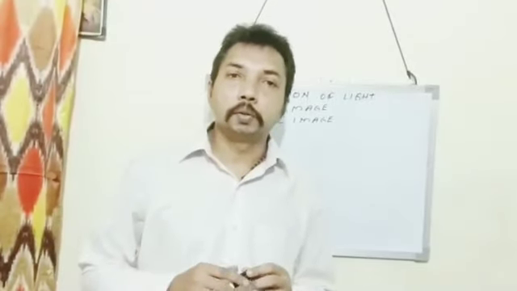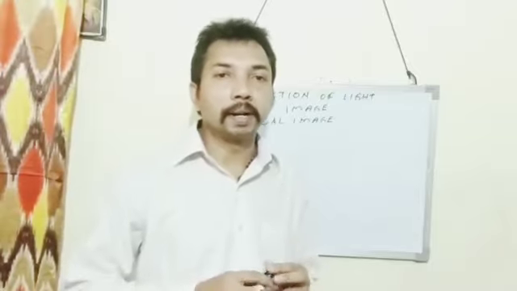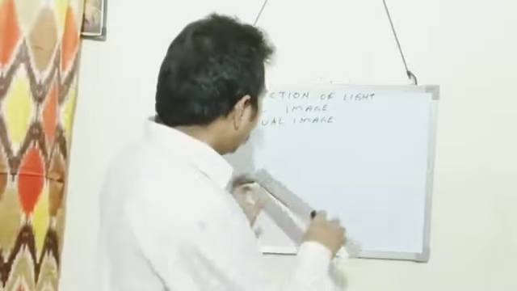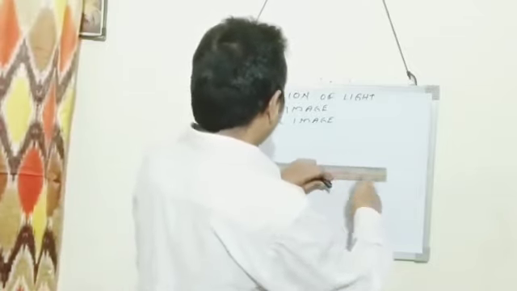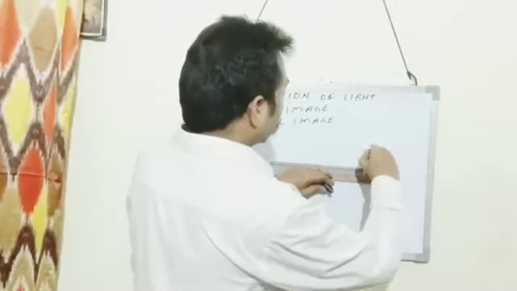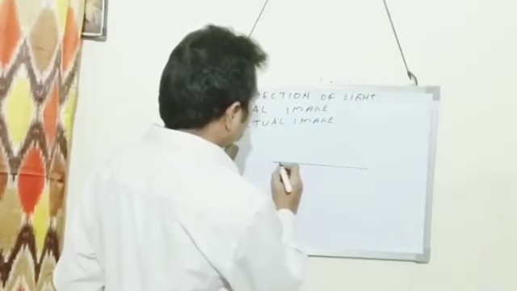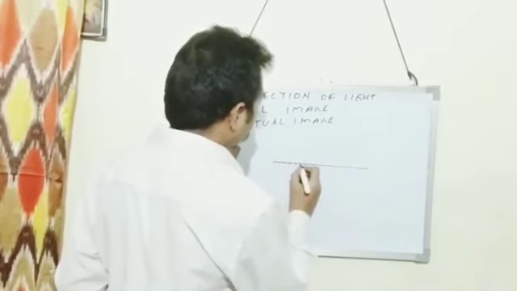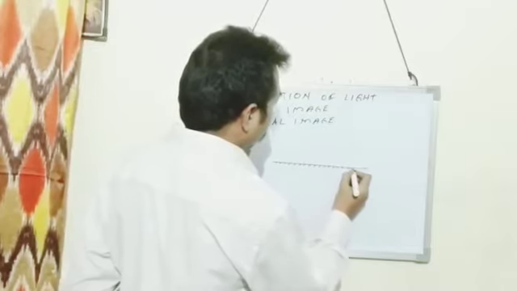Now we see how to draw the image formed by a plane mirror. First of all, we draw a plane mirror, a straight line. Then one side is silvered. For showing the surface silvered, we draw this way.